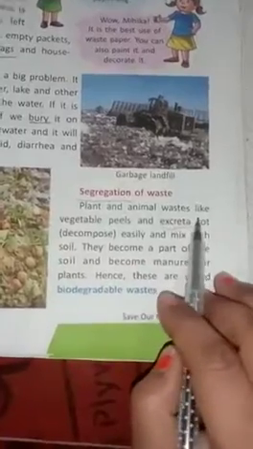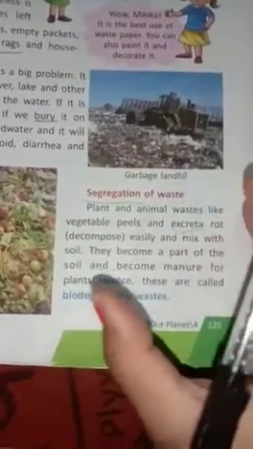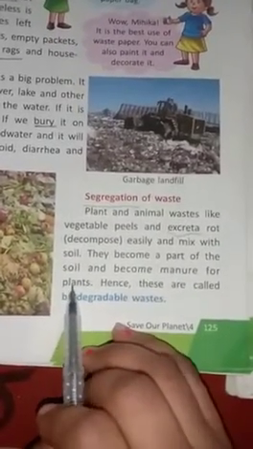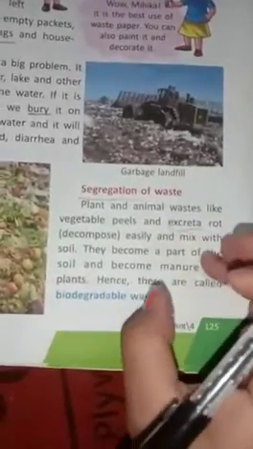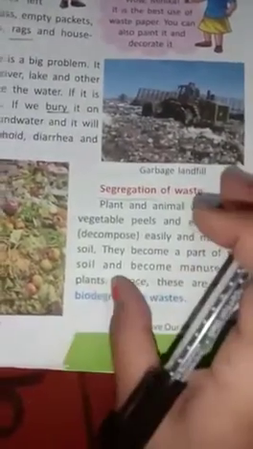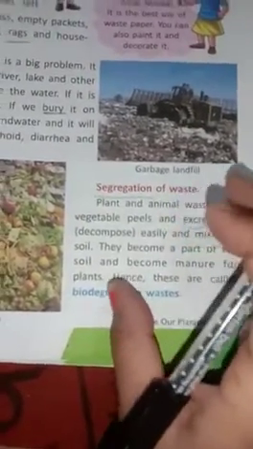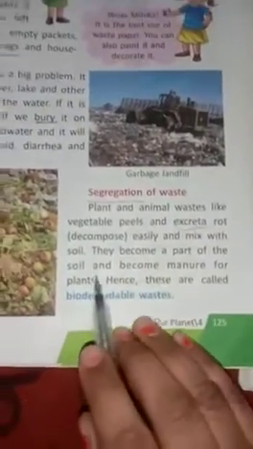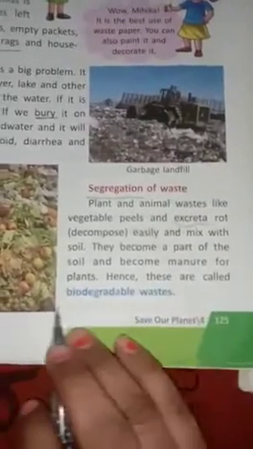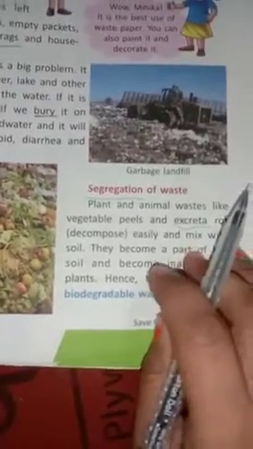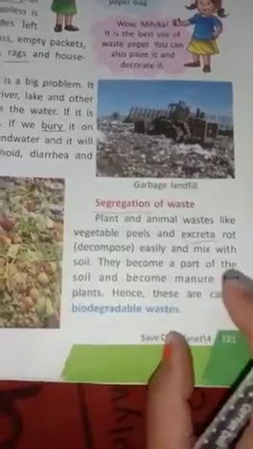So this type of waste easily mixes with the soil, so it becomes a part of the soil and becomes manure for plants. When it mixes with soil, it is used as a fertilizer for our plants, for our field. We can use that as manure. Hence these are called biodegradable waste. Now what is biodegradable waste? That waste which is mixed with the soil is called biodegradable waste.